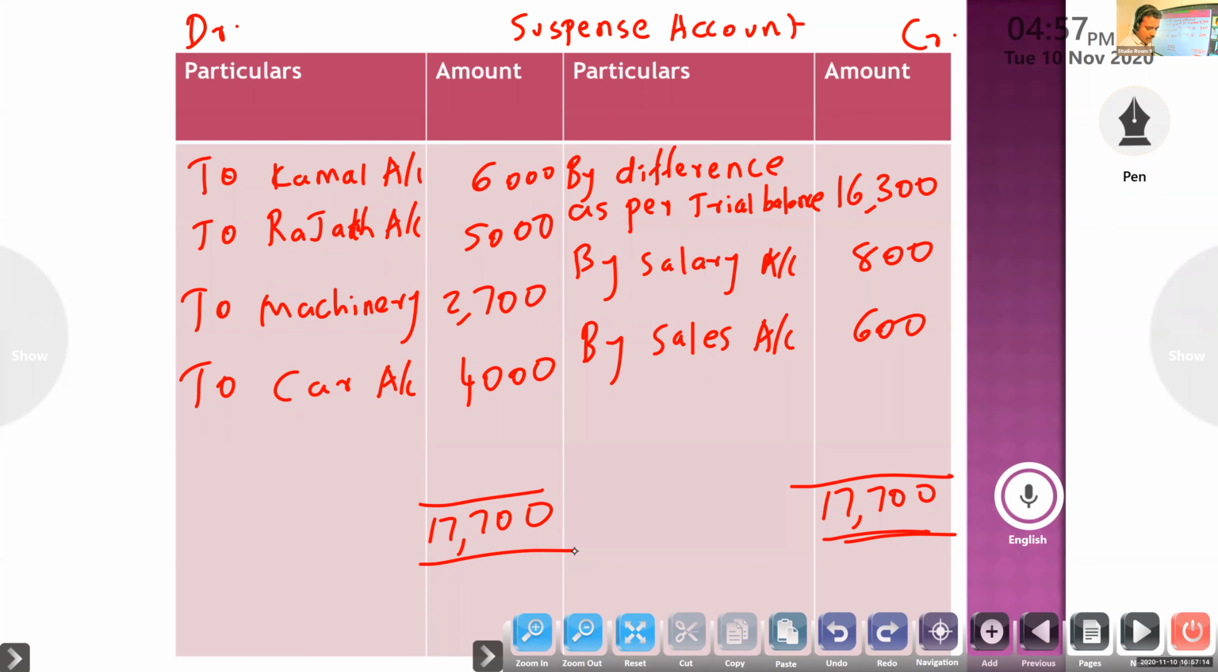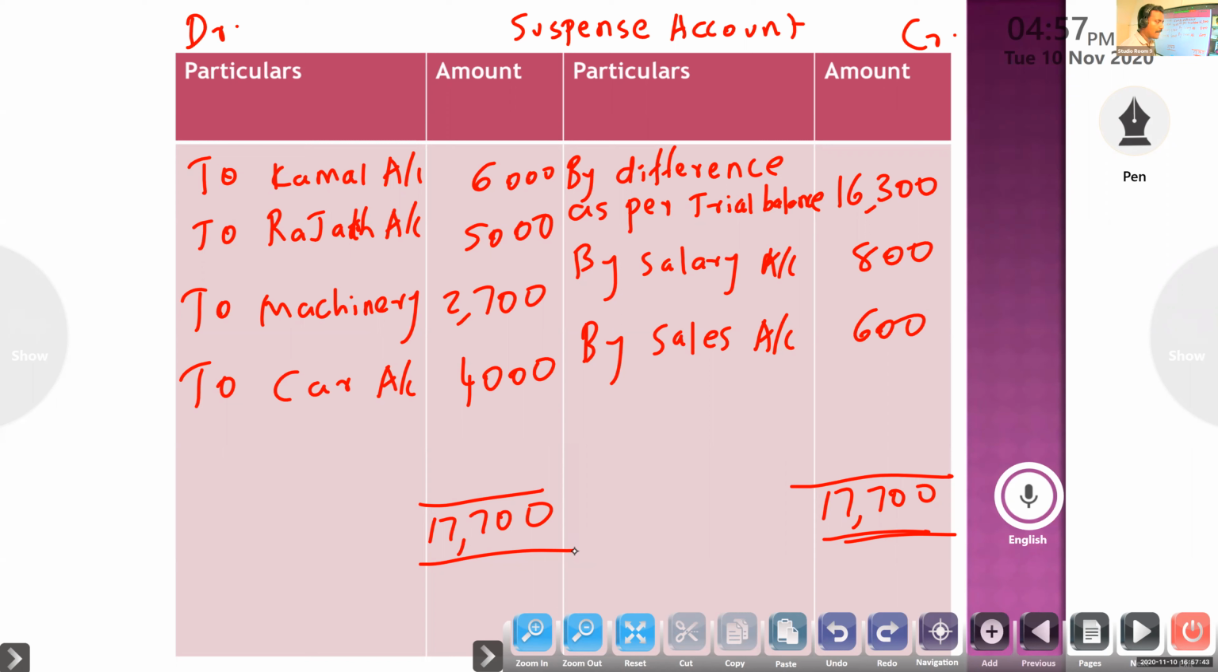Next one. Goods withdrawn for personal use were not recorded. Then you record. What will be the entry? Anyone? Goods withdrawn for personal use. Drawings account debtor to purchase account.